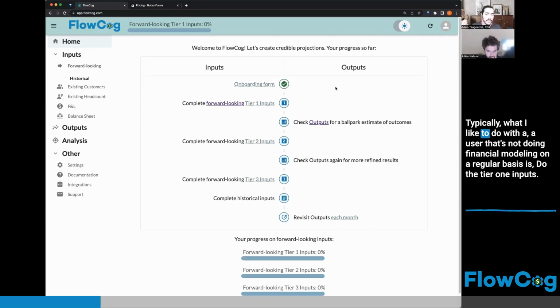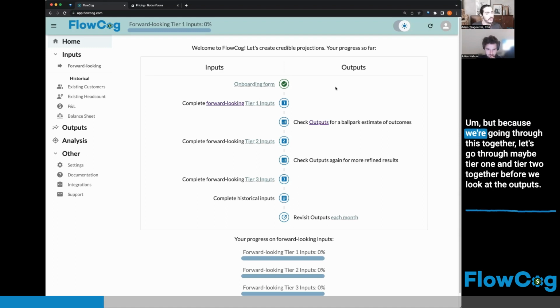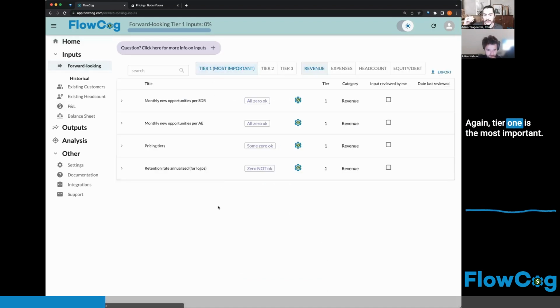Typically, what I like to do with a user that's not doing financial modeling on a regular basis is to do the tier one inputs. Tier one is just the most important inputs in the model, then check the outputs, and then move on to tier two. But because we're going through this together, let's go through tier one and tier two together before we look at the outputs. Again, tier one is the most important.